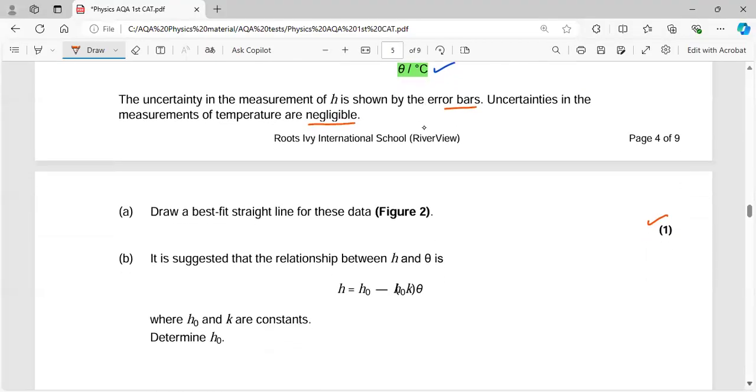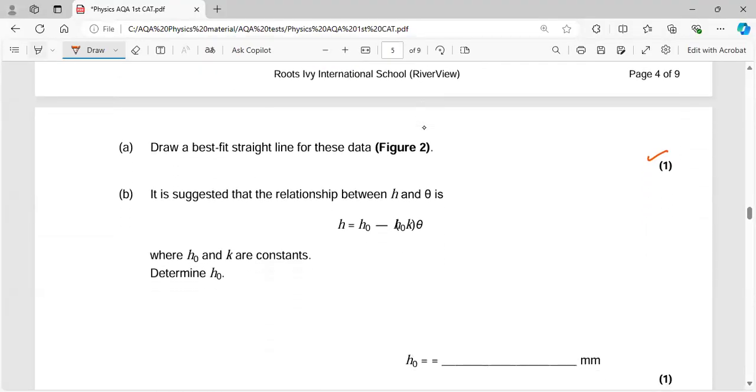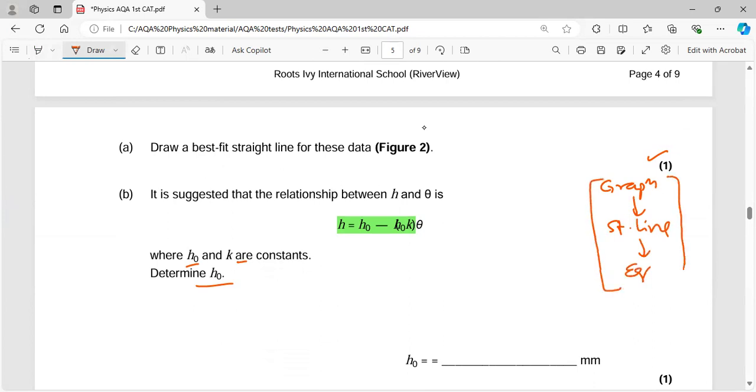Okay. The next thing is, there is a suggested relationship between the quantities between which the graph is plotted. H naught, k are the constants, and they're saying find H naught. So whenever the graph is a straight line, and an equation is given, then they ask you to find something, you always have to follow the same method. You know, the equation of a straight line is y = mx + c.